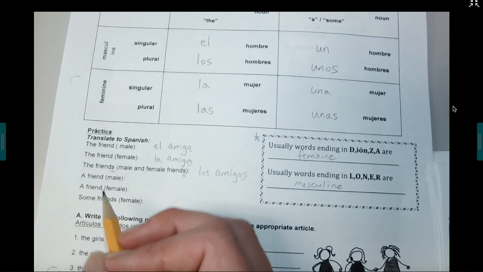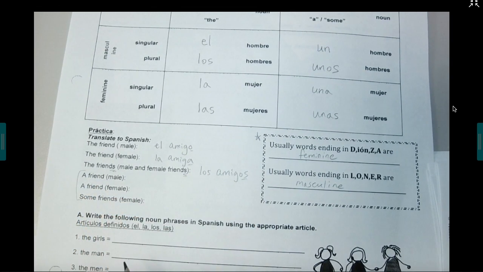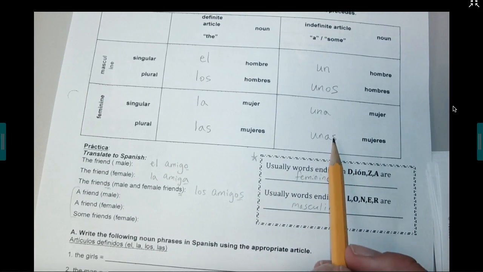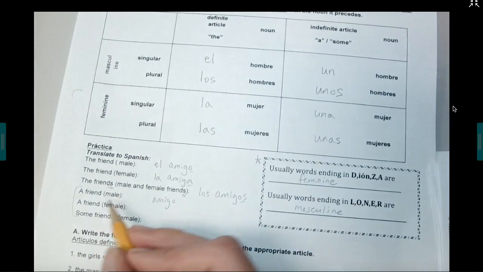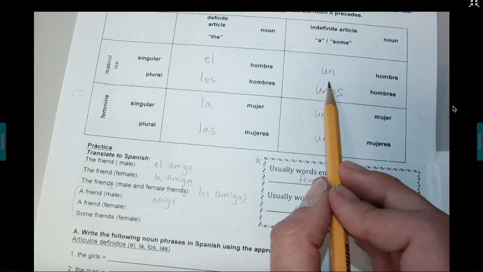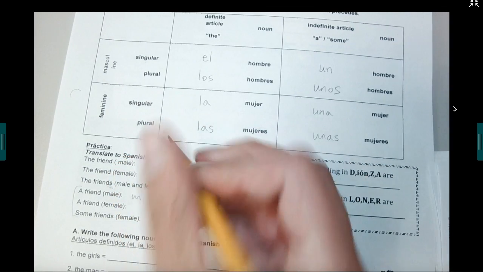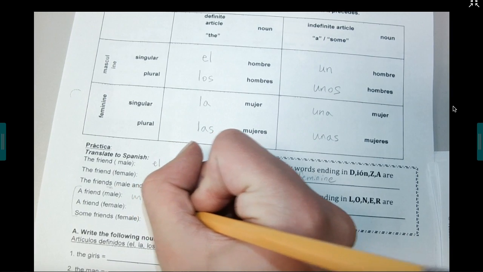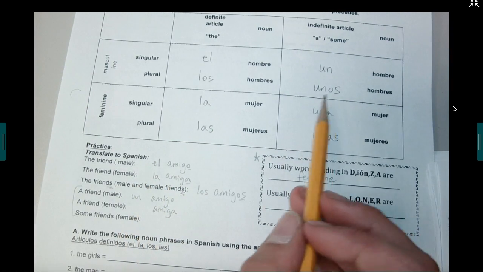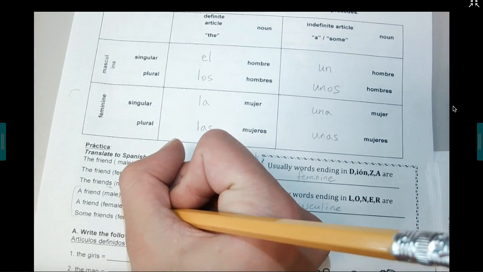My next ones, you'll notice that these three are indefinite articles. So for these ones, I'm going to be using this side of my chart. First, I have amigo again, but it's going to be a friend who's a male. I need to look here. It's going to be un because it's masculine and it's singular. For a female friend, amiga, I'm going to be using a friend, my feminine form, which is una amiga.